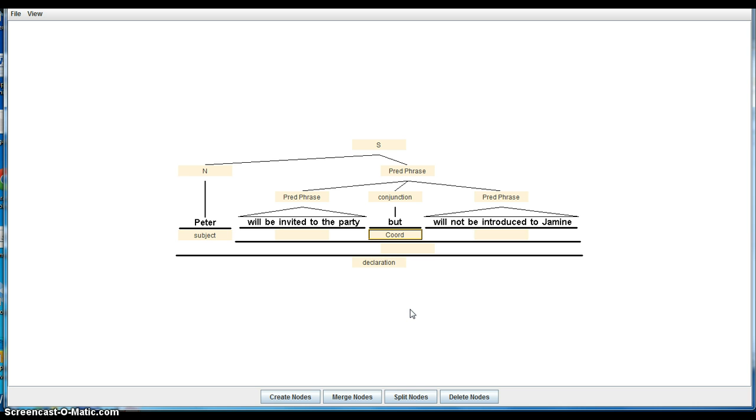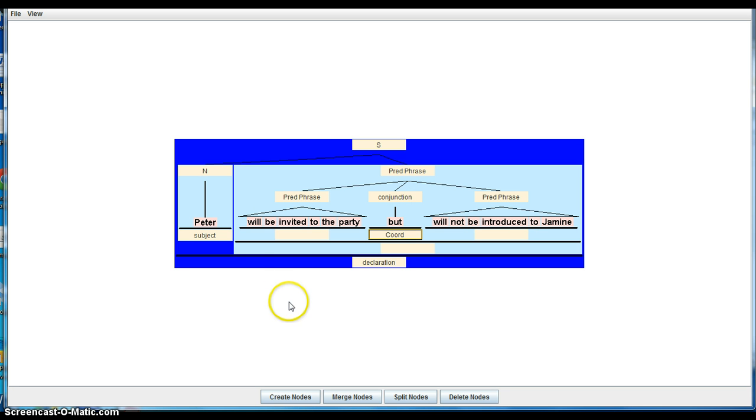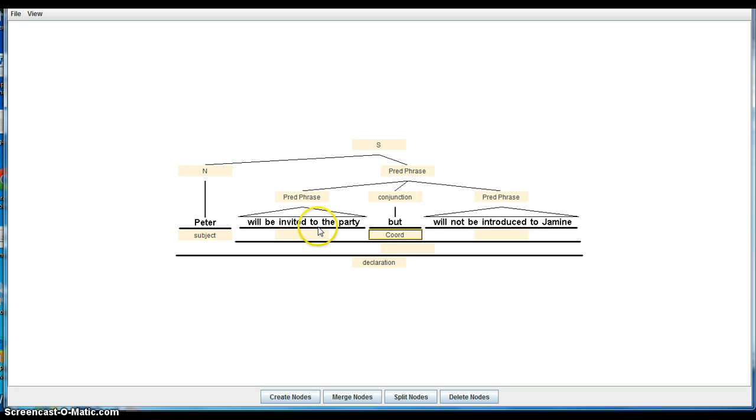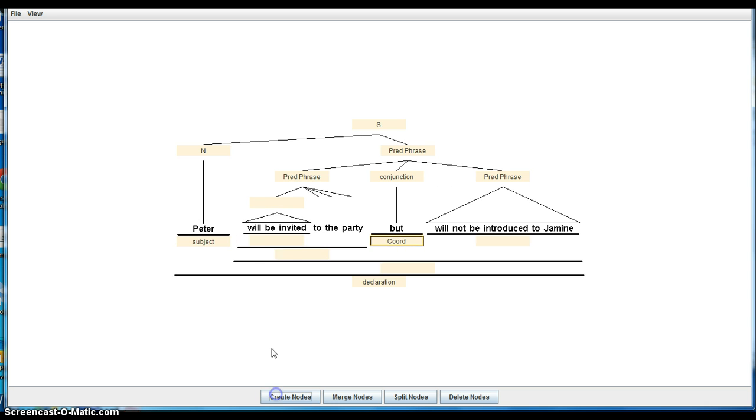Now that's the hard part. What you see now is the triangles, but let's say that we want to eliminate some of those triangles, so let's get to it. Will be invited to the party. We know that will be invited is really a verb phrase and a prepositional phrase. Will be invited is the verb phrase, and to the party is the prepositional phrase.